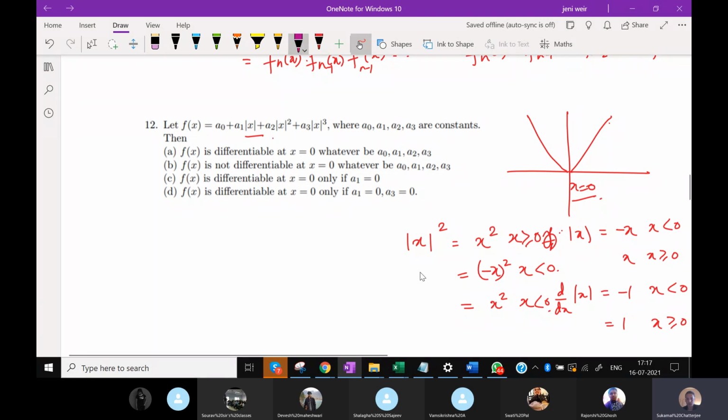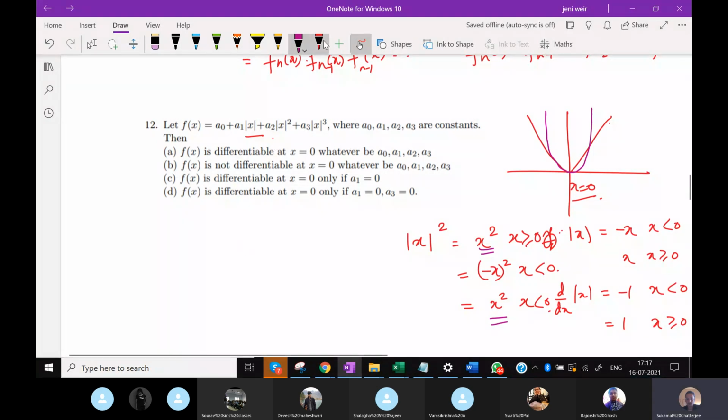And this graph will be a parabola like this. And this graph will be differentiable at x equal to 0 from both sides.